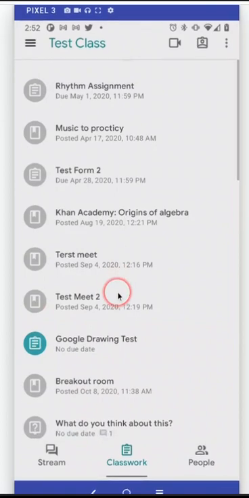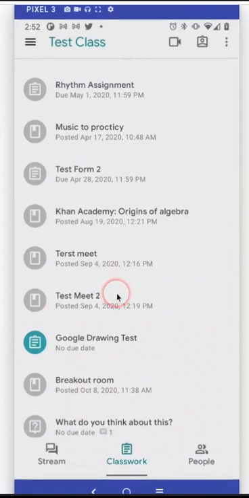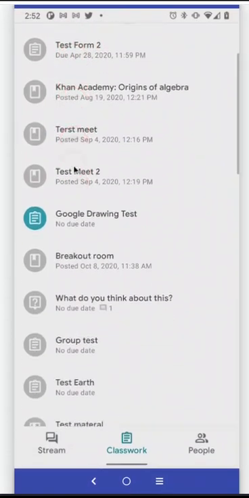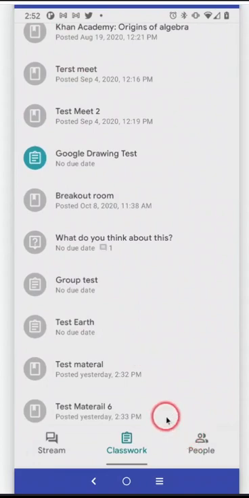And that's pretty much it for the Classwork section. In the next video, we will go through what happens in the app when you click on one of these. And then we will go to the people section.